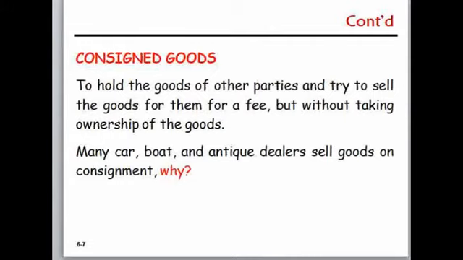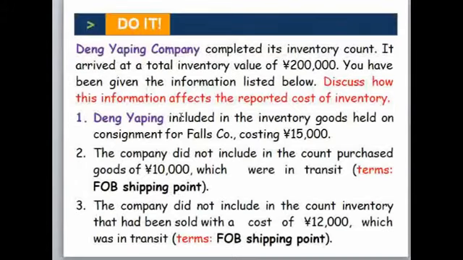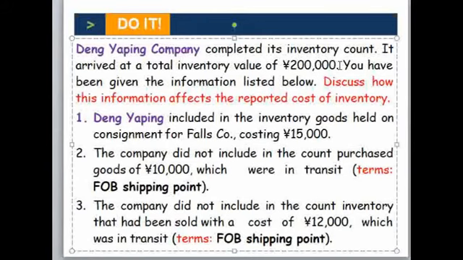So when you come to see this one, we can do the determination about the term. Look here, the company completed its inventory count, for simplicity, as we talked about before. Then the company completed its inventory count and arrived at a total inventory of 100,000. You have been given the information listed below. Here is the total balance of inventory when it is counted, but additional information is here.